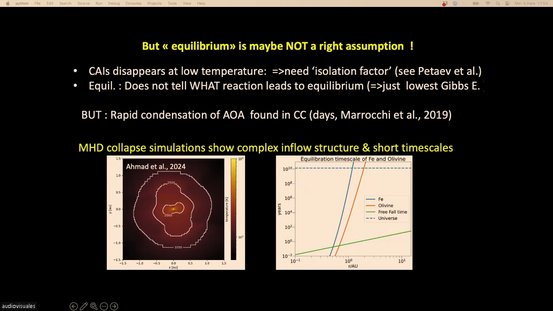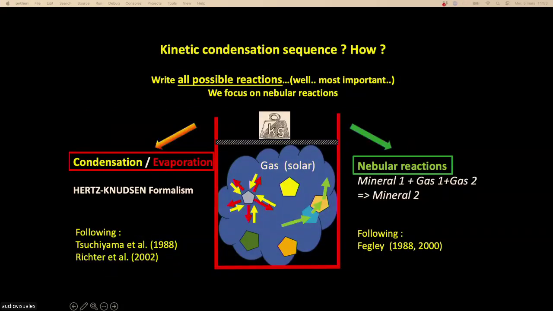In the equilibrium condensation sequence, it will tell you that aluminum cannot exist on this table simply because it's not at equilibrium with the vapor above. So you will not see the existence of this aluminum. So we have developed a new approach, which is in review, where we try to compute the kinetics of evaporation and condensation. So we do non-equilibrium condensation and evaporation.